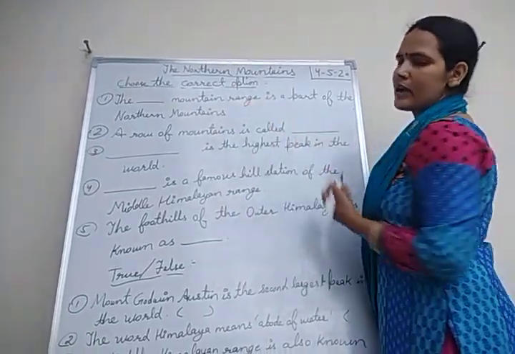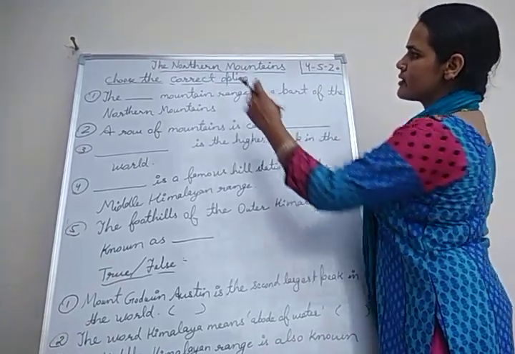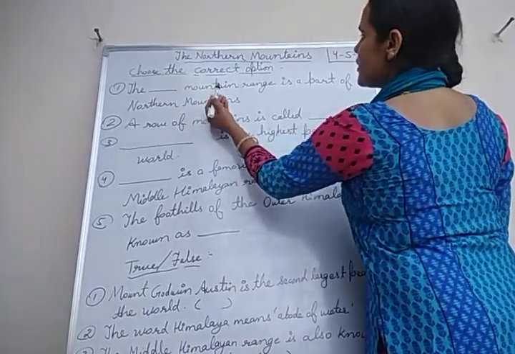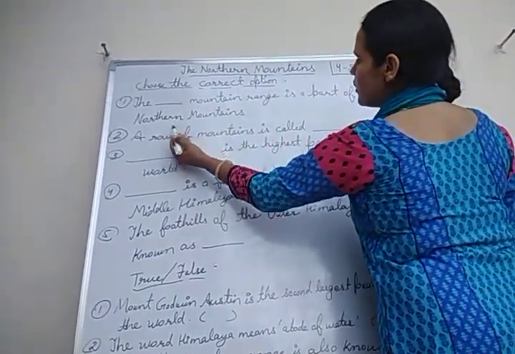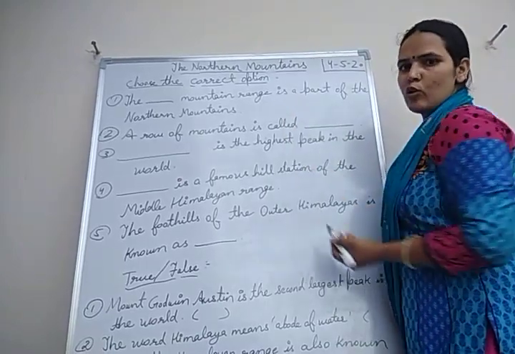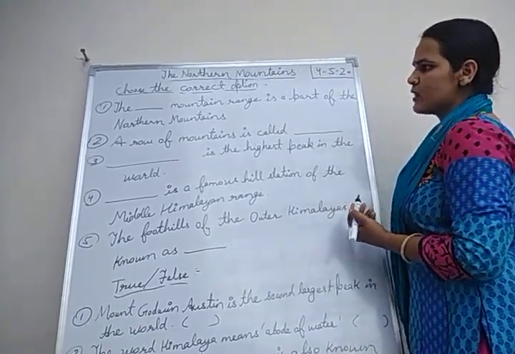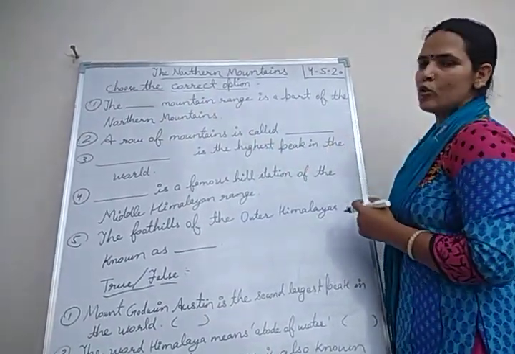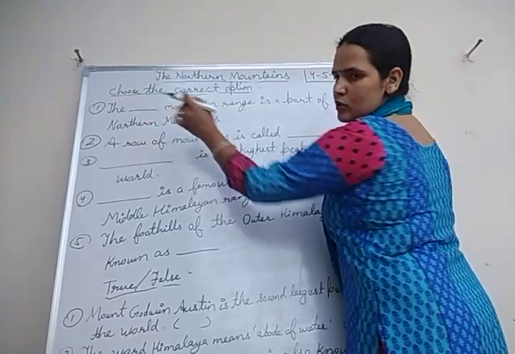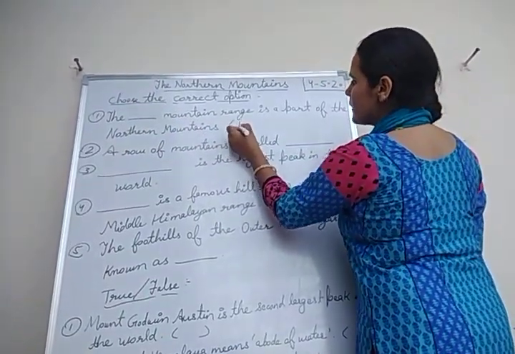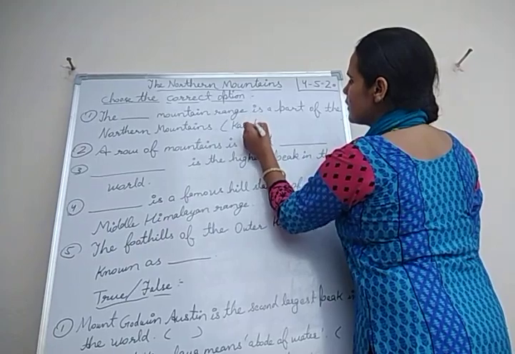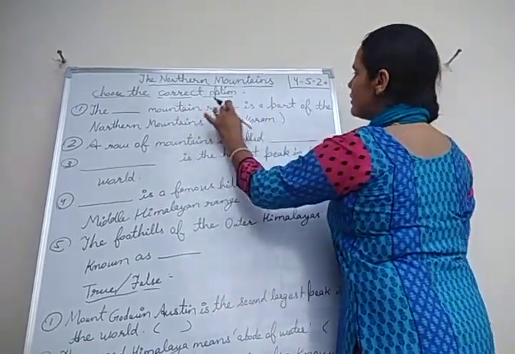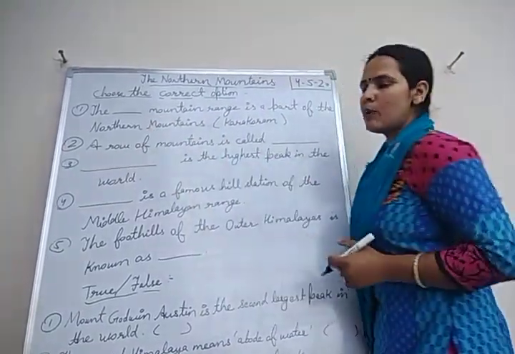Yes, students, there is the book exercise of the chapter The Northern Mountains. First, choose the correct option. The first one is, the dash mountain range is a part of the Northern Mountains. In your book there are the options, but I am writing only the correct answer. That is Karakoram. Karakoram mountain range is a part of the Northern Mountains.